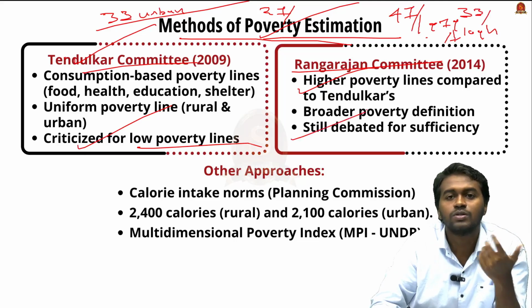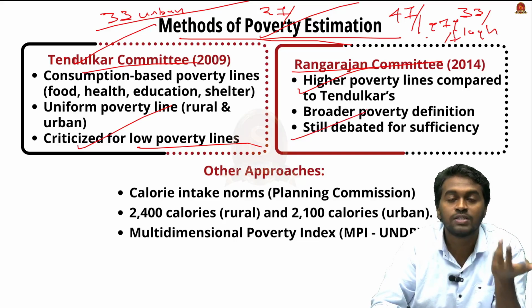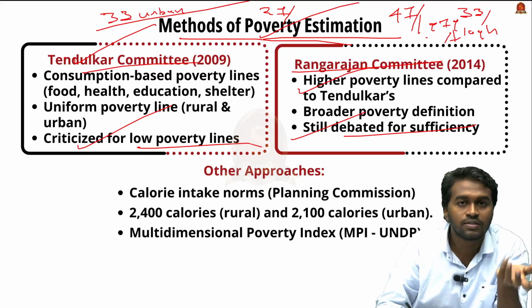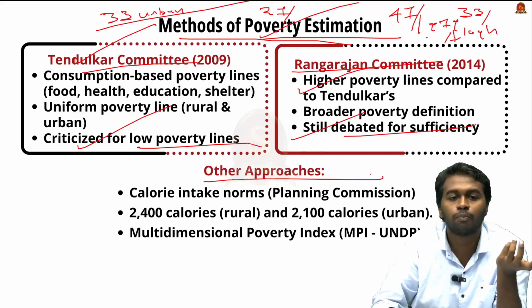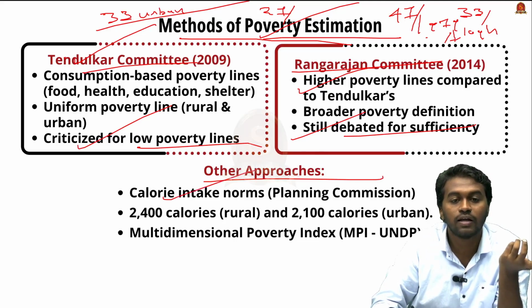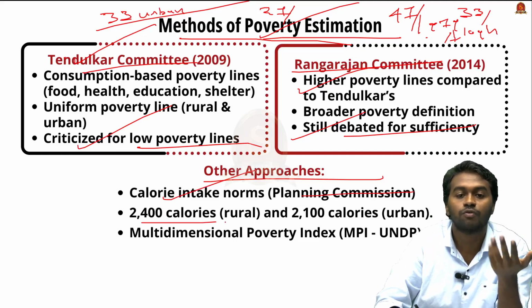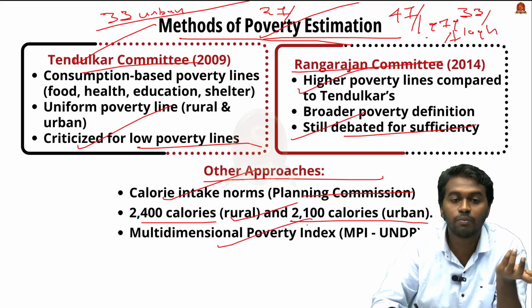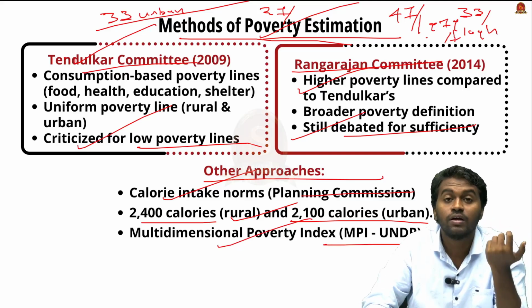And they also suggested inclusion of other factors to estimate poverty, and the definition is still a matter of debate because of its sufficiency. We also have other approaches, which include the calorie intake norms adopted by the Planning Commission, like I mentioned, 2,400 for rural and 2,100 for urban. And then we have the Multidimensional Poverty Index released by the United Nations Development Programme along with the Oxford Poverty and Human Development Initiative.